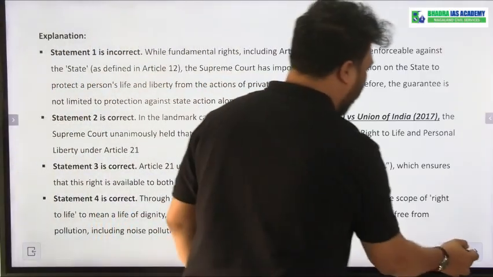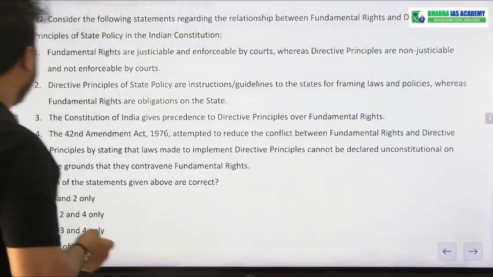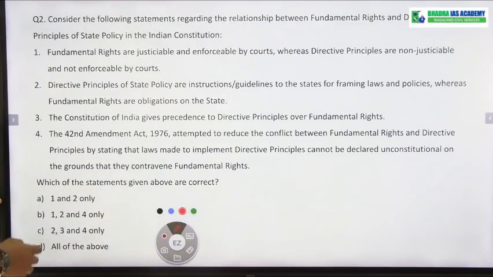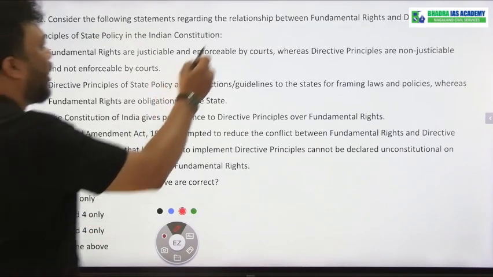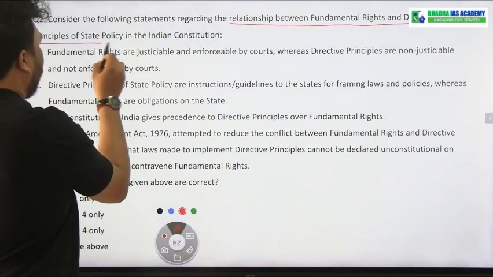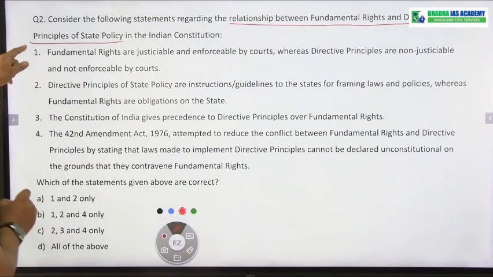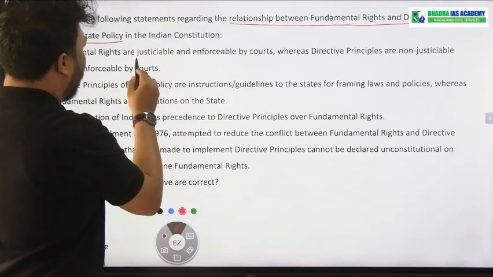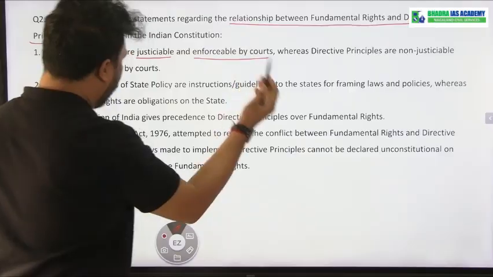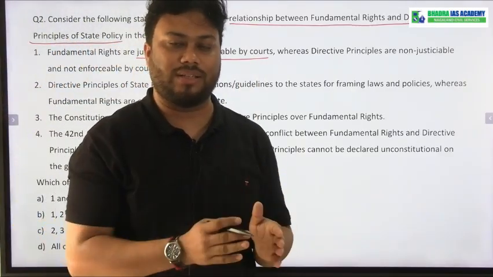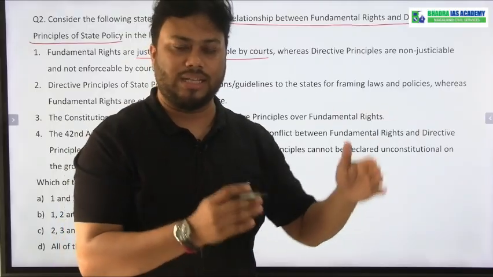Now, coming to the second question. The question is regarding the relationship between fundamental rights and DPSP, that is, Directive Principles of State Policy. Statement number 1, fundamental rights are justiciable and enforceable by courts. Yes, fundamental rights are justiciable, meaning if my fundamental rights get violated, then I can go to the court and get justice.